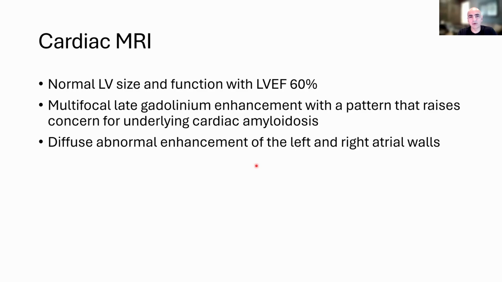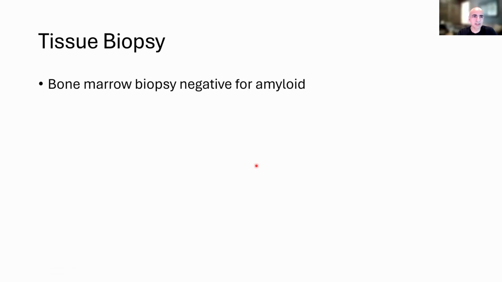In order to treat him for that, we have to demonstrate this on tissue. So we went ahead and wanted to be as least invasive as possible. So we first examined his bone marrow because we had that from the myeloma diagnosis. So the bone marrow was first stained with Congo red, but that was negative for amyloid. So we then moved on to a fat pad biopsy, which is relatively not too invasive, and that was unfortunately negative for amyloid as well.